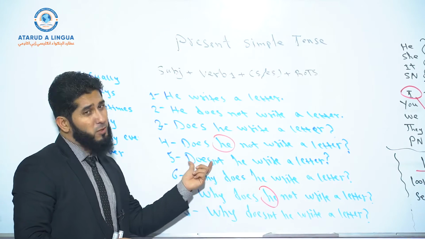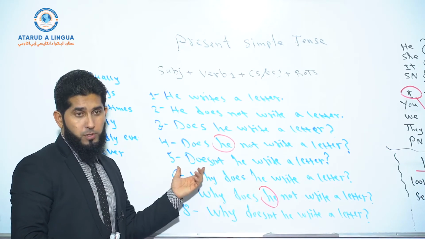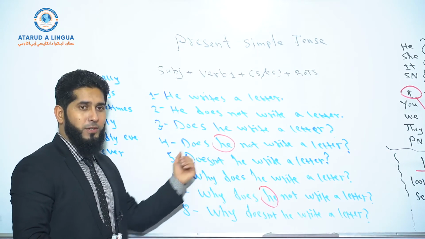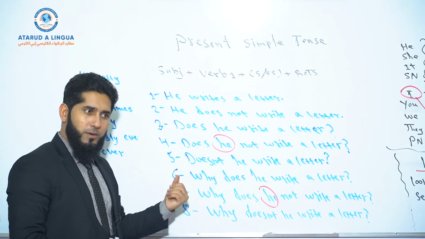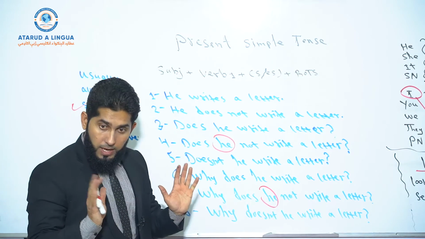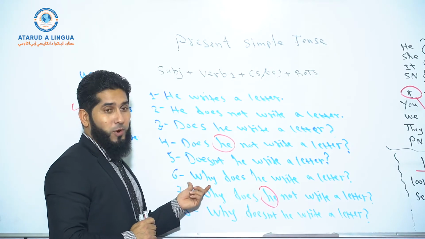Now the subject is he, so doesn't. If the subject is we, don't. Don't we write a letter? Don't I write a letter? Don't you write a letter? Don't they write a letter? Okay? See that? Okay, now, why does he write a letter?